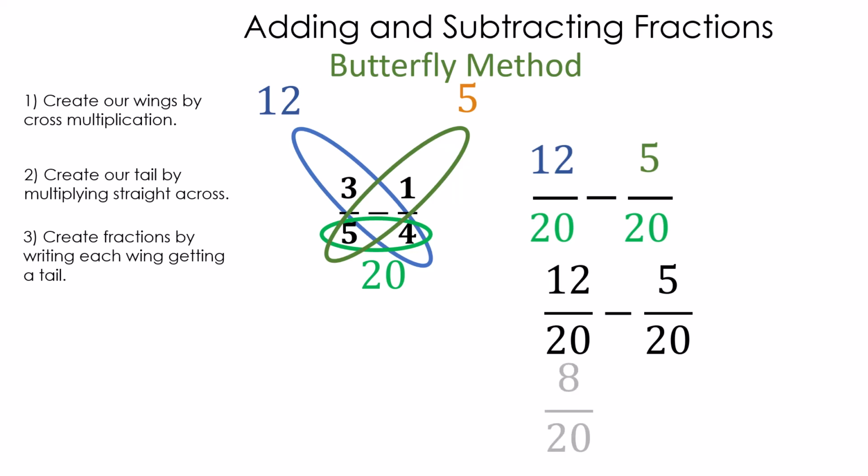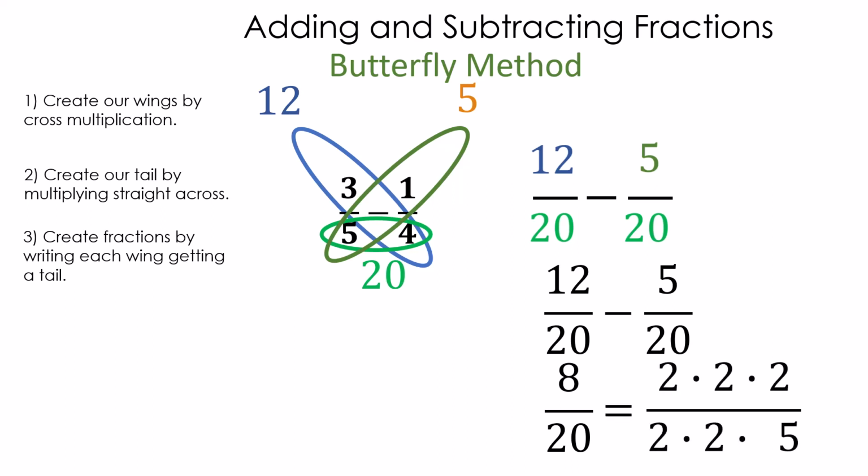12 minus 5 is 8, and we always have to reduce. Now 8 is 2 times 2 times 2, and 20 is 2 times 2 times 5. We're going to slash or cancel everything that's the same. And what are we left with? 2/5, and that's our answer. Let's try another one.